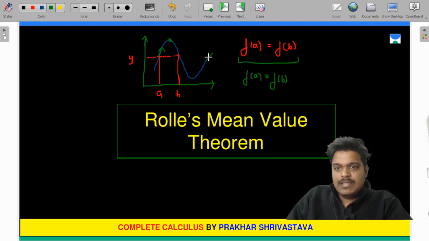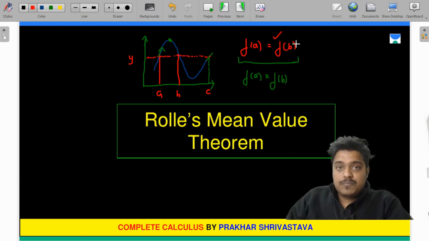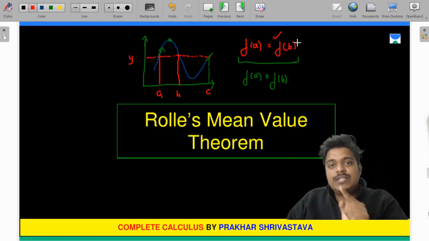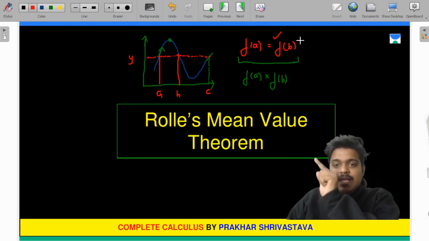suppose this is b and this point is c. Now you know the value of f of c is also the same, but in this case it is going down and it is coming up. So in any case, if the values are equal, it either has to go up and come back down, or it has to go down and come back up. So there will be a change in the direction. First it will increase and then decrease, or it will decrease and then increase.